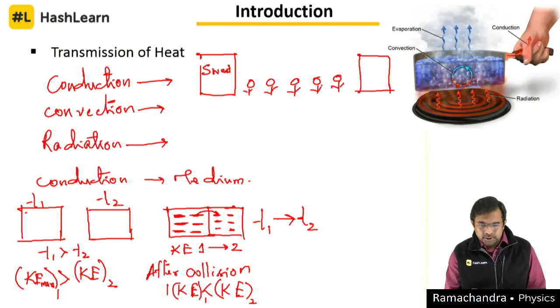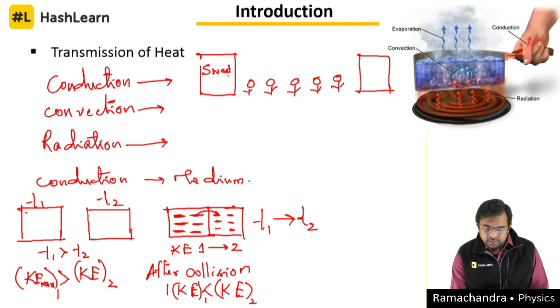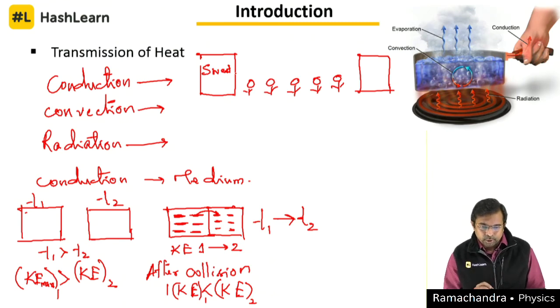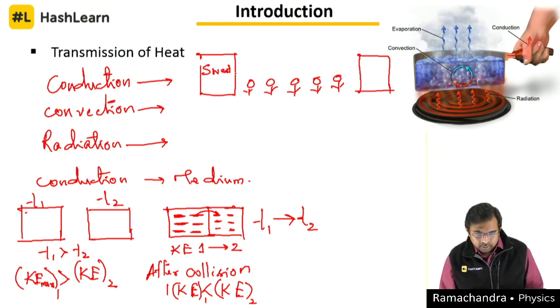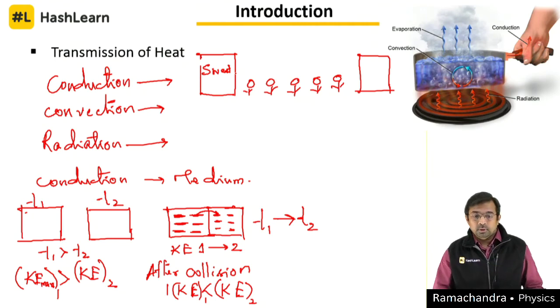So conduction is exactly what I explained. There is a very subtle and important thing, which I hope I explained, from the collision point of view.